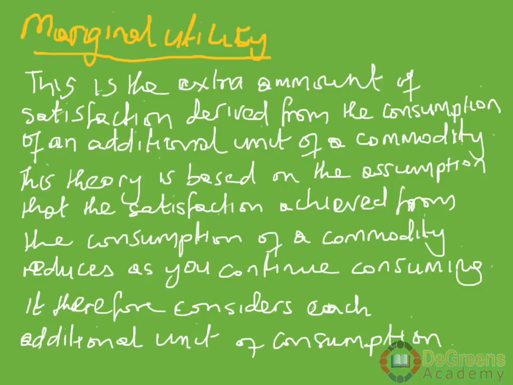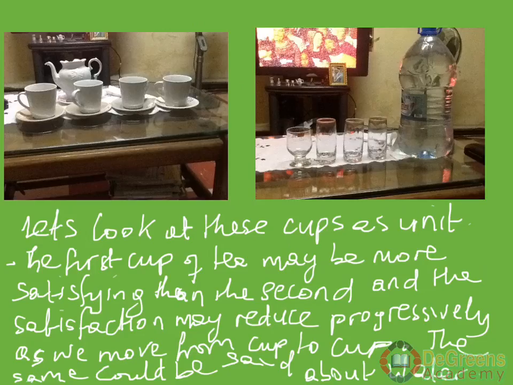So it considers only the additional units of consumption. That is, marginal utility does not consider everything. It considers only the marginal units of consumption.